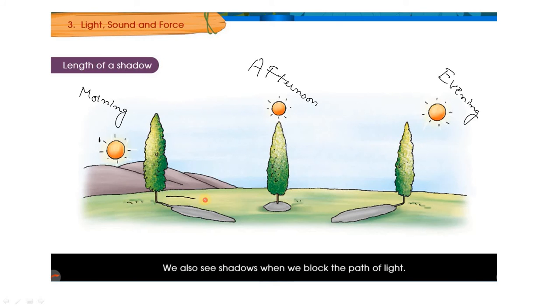As you can see, the size of the shadow here is big. In the morning and in the evening the size of the shadow is big, but in the afternoon the size of the shadow is small. Why, children? Can you think why it is like that?